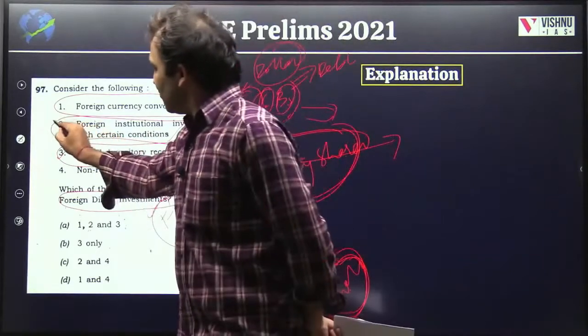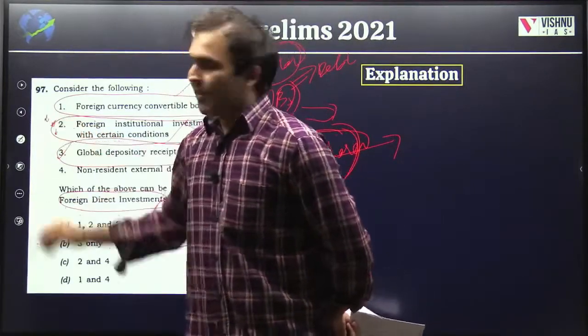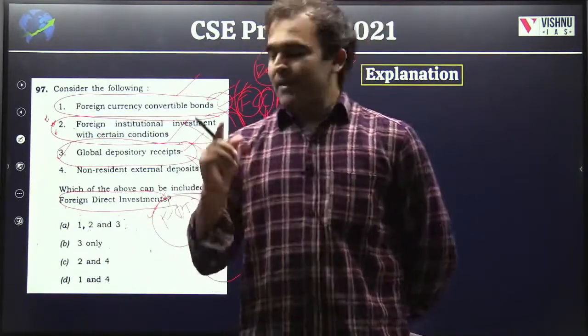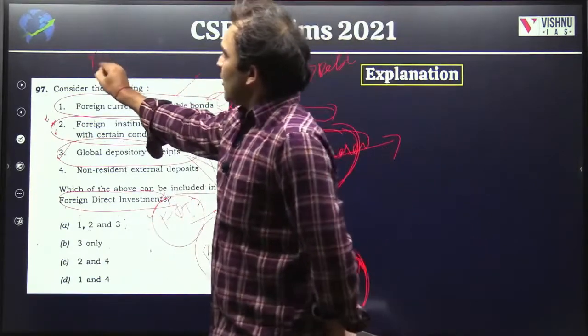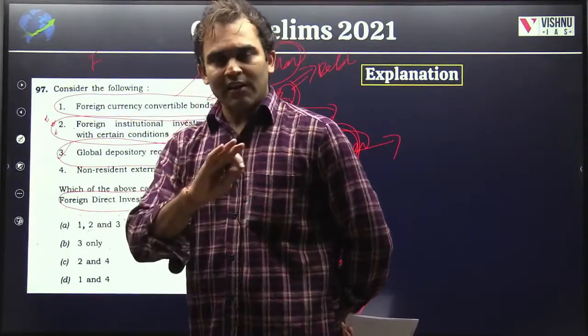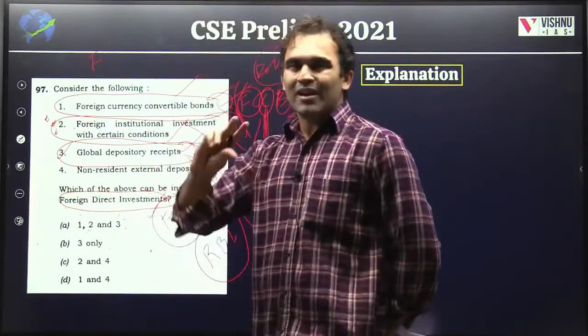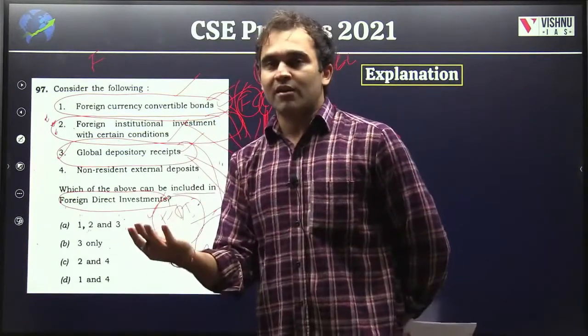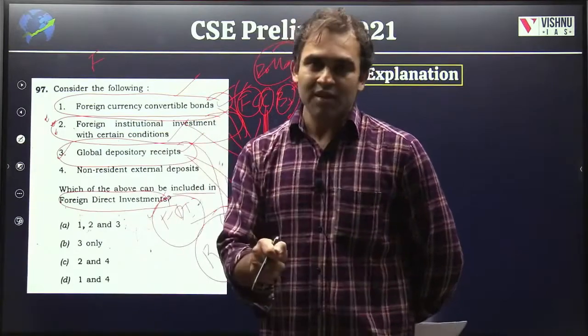Then comes your foreign institutional investment with certain conditions. Again, some kind of interpretation can be done here. Creative interpretation is possible, because there is a rule which the government brought in around 2015-16. It wanted to simplify the differences between FDI and FII in computation. Earlier there were too many rules and regulations which were causing a lot of confusion.